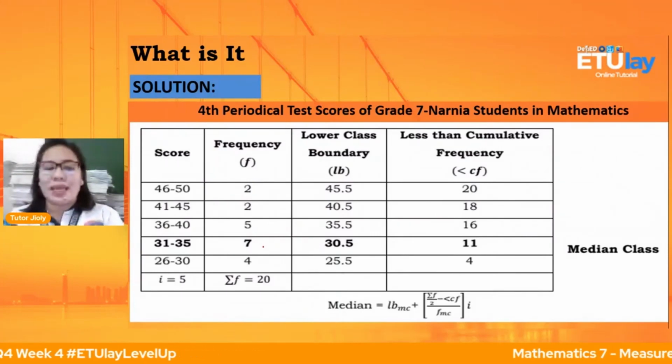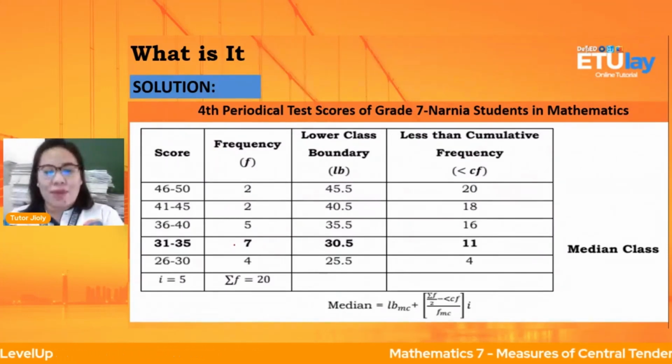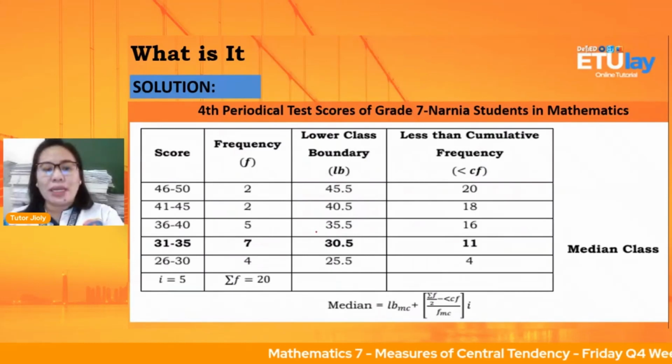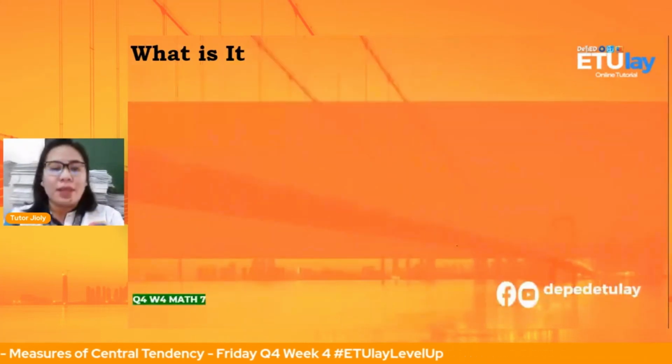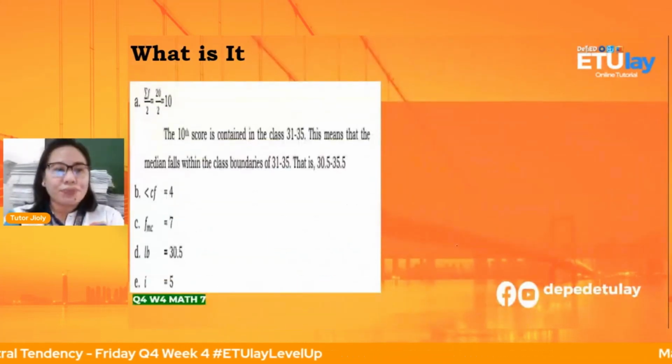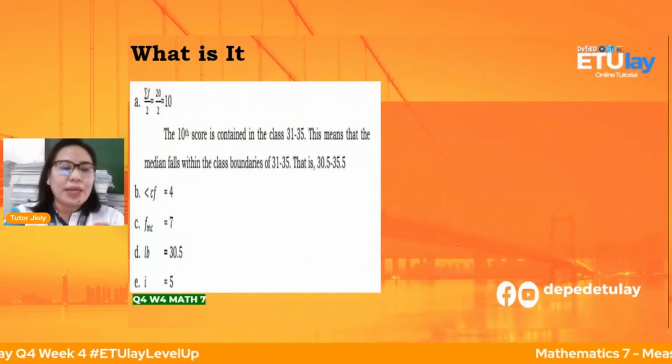Lower natin, that is, anong frequency natin? 7. Then, lower boundary class natin, 30.5. Yung less than cumulative frequency natin is 11. So, kaya nakuha natin.